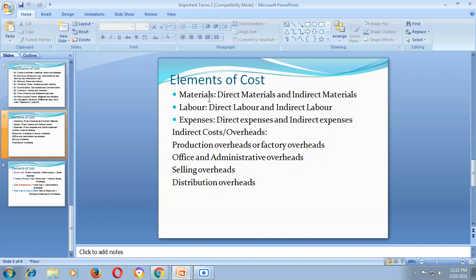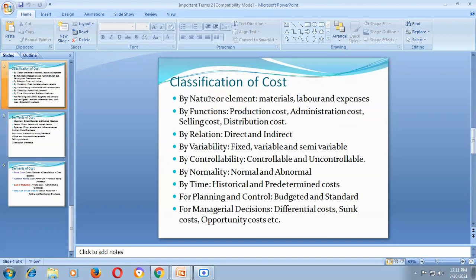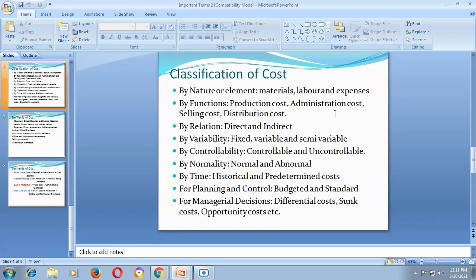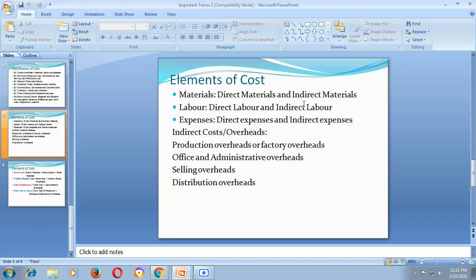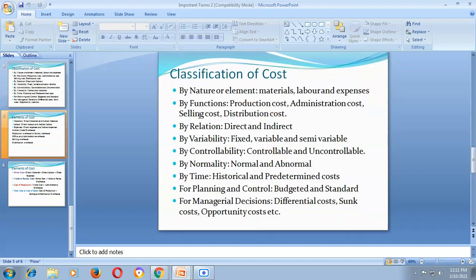Number one, material, labor, and expenses. Classification of cost on the basis of nature or element can be classified into three parts: material, labor, and expenses. Now, what is material, what is labor, and what is expenses?